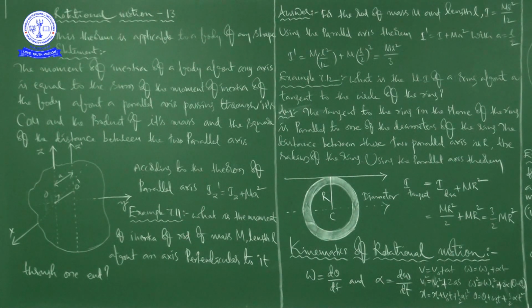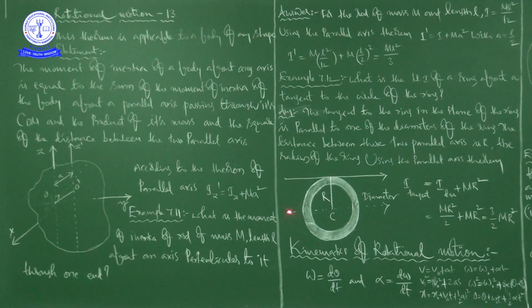Okay, next we are going to discuss another example problem. What is the moment of inertia of a ring about a tangent to the circle of the ring? You just imagine a ring in circular form. He is asking us to find the moment of inertia of a ring about a tangent to the circle of the ring, right?